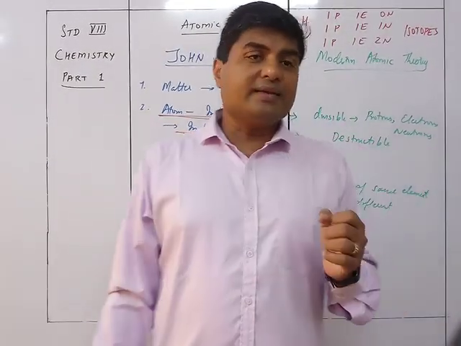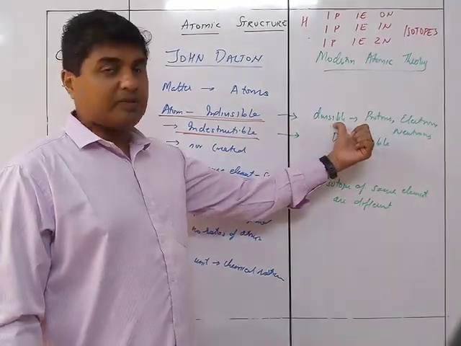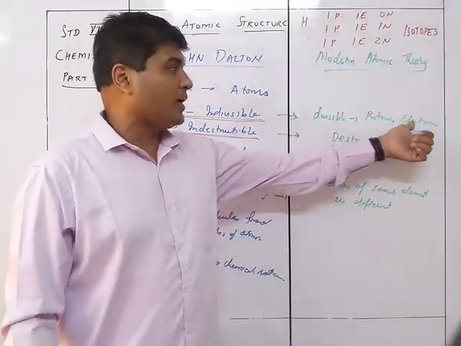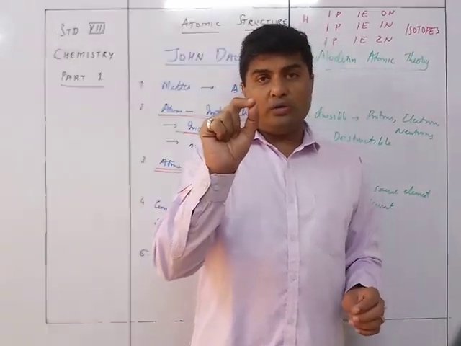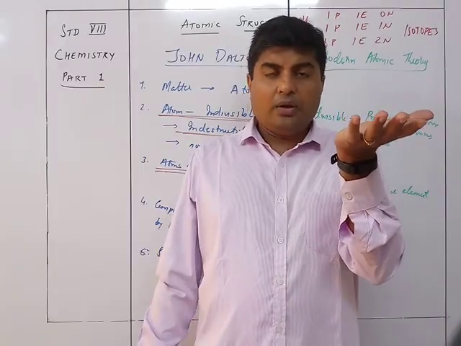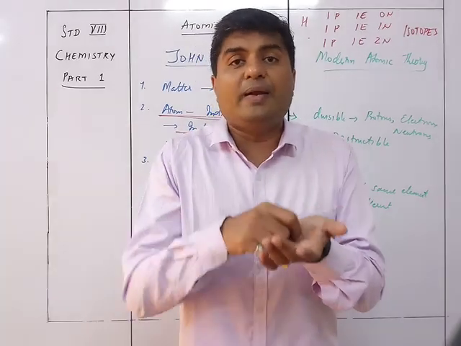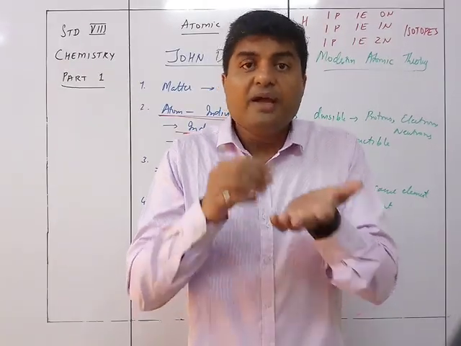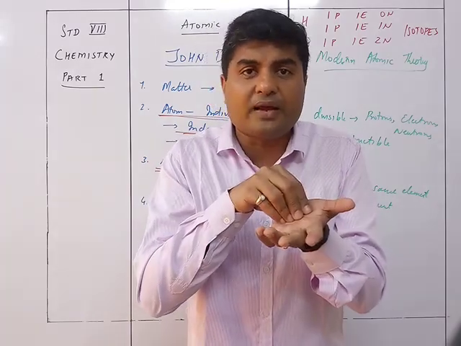See, another thing is that when I say it is indivisible and I find it is divisible, I came to know that it is divisible because of proton, electron, neutron. Try to understand one thing about the proton. If I take a proton in my hand, can I identify which element that proton belongs to? No. If I have an electron in my hand, can I identify which element it belongs to?